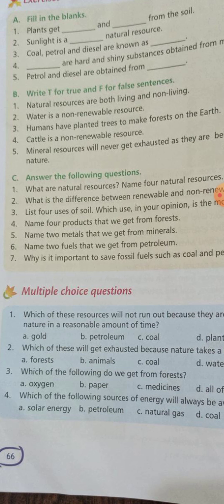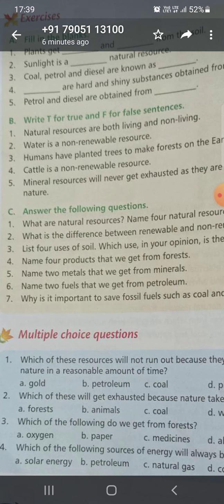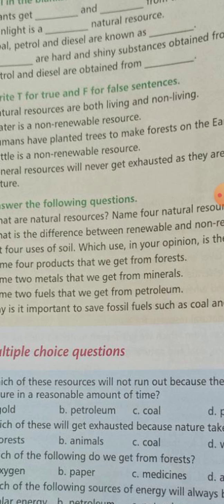Now we will discuss the question answers. What are natural resources? Name 4 natural resources. There are many valuable things in nature that are necessary for us to live on this earth. They are known as natural resources. Air, water, soil, and forest are natural resources.